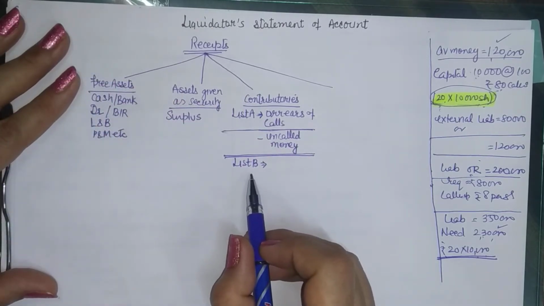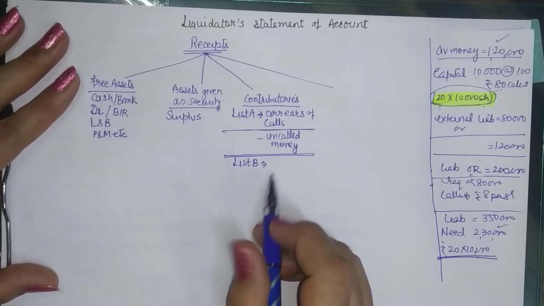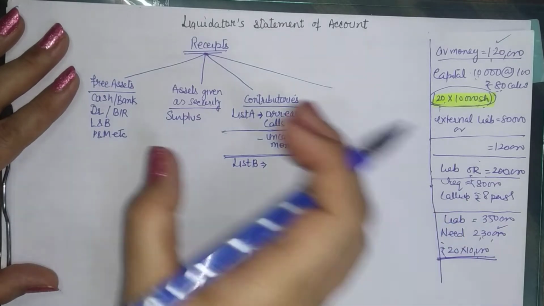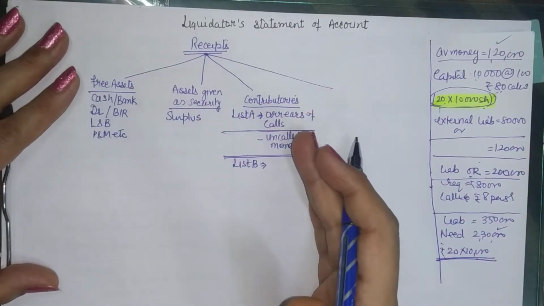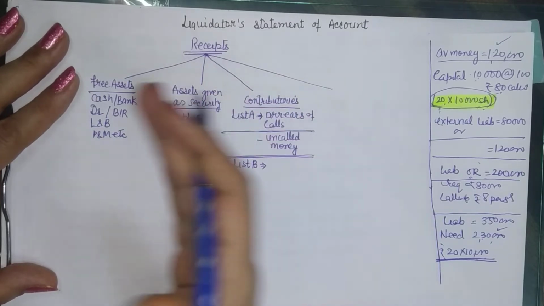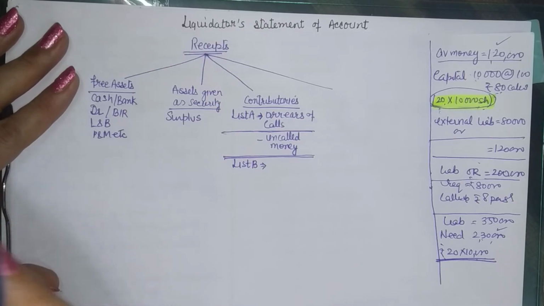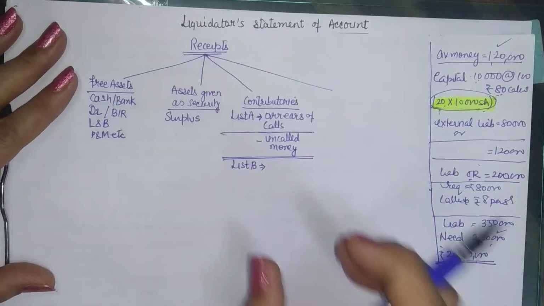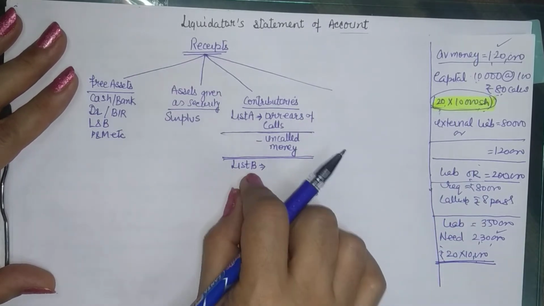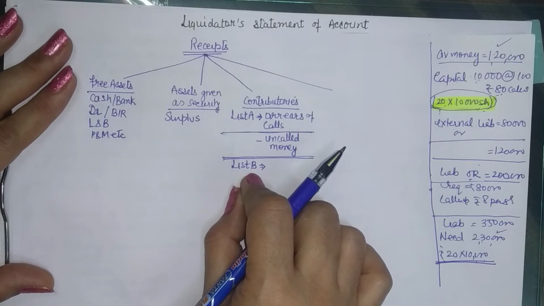Now in list B are those shareholders who left the company, that is, who ceased to be the shareholders of the company within 1 year prior to the date of liquidation. So if a company is going into liquidation, then within the last 1 year, whosoever has left the company, whosoever has sold his holdings or ceased to be the shareholder of the company, they fall under list B. Now list B contributories can also be called up to pay to the company in case the money is needed.